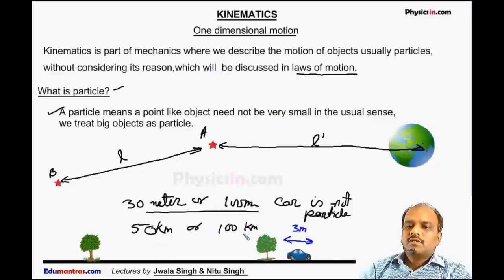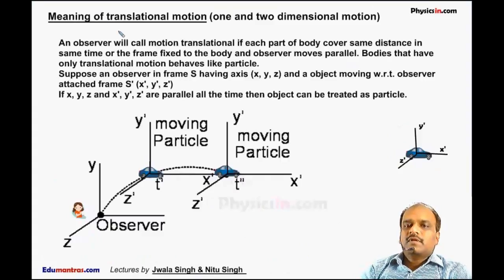For this distance, the car is treated as a particle, whereas for 30, 40 or 100 meters, this car is not treated as a particle.